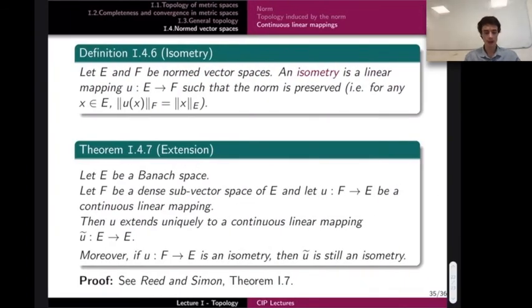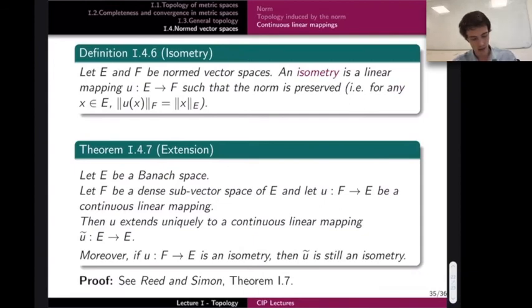And a very nice theorem gives the existence of mappings on larger spaces. Sometimes you can construct a mapping on a rather small space, and under certain conditions you are able to extend this mapping to larger spaces. That's something we can do, for instance, with Fourier series: we can start on small spaces and extend to the Fourier transform. That's something very useful that we will really use in this course.